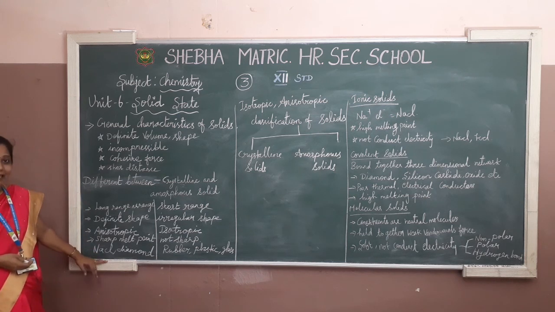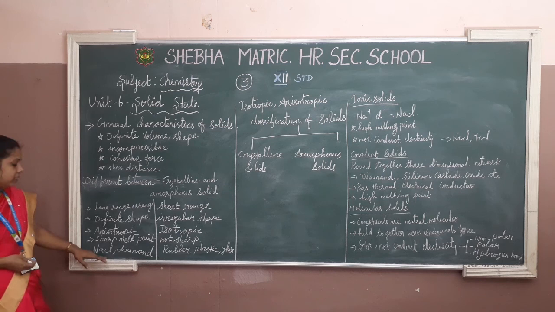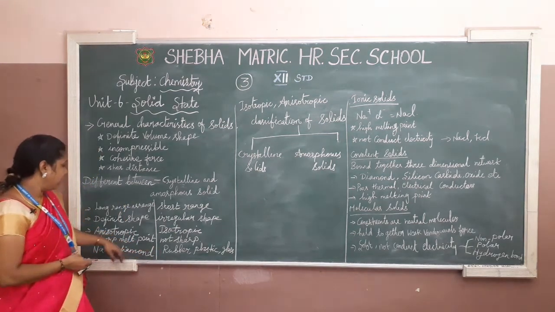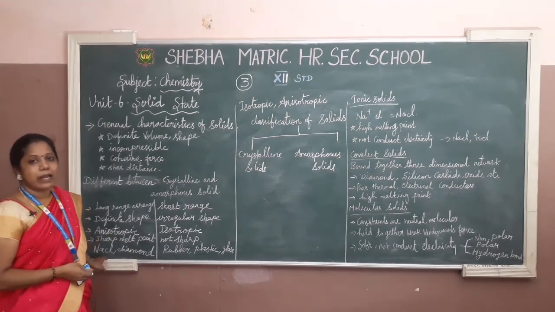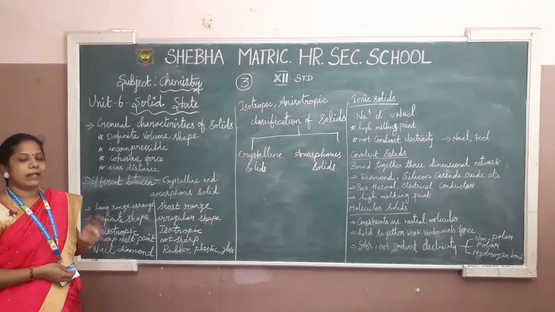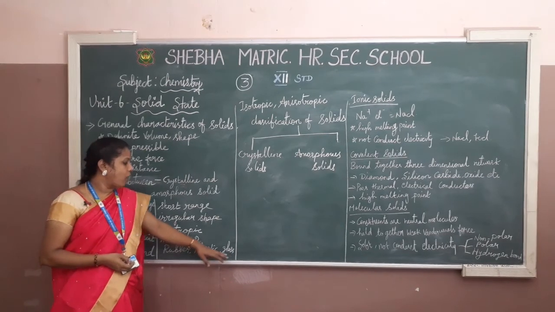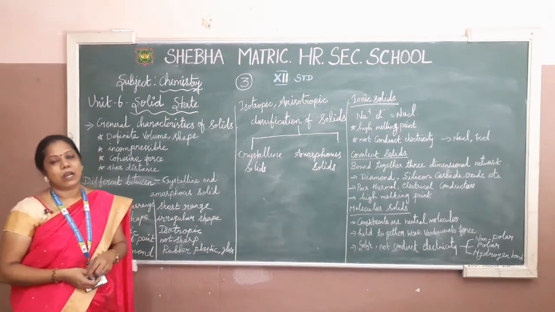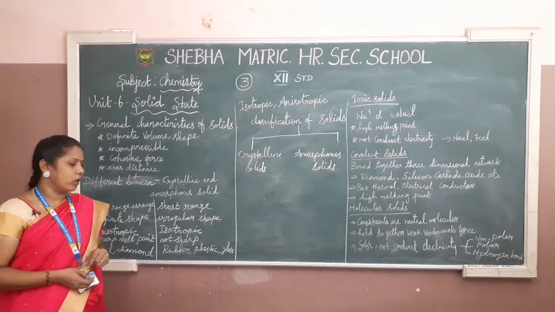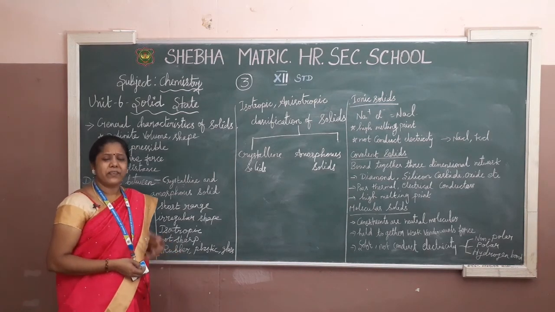And then go for the example for that crystalline solids, that is sodium chloride and diamond. Sodium chloride and diamond is example for what? Crystalline solids. Good. And then go for the rubber, plastic. I already told you, that kind of solid, it's called, what is that? Amorphous solids. Why? Because rubber, plastic is feasible.